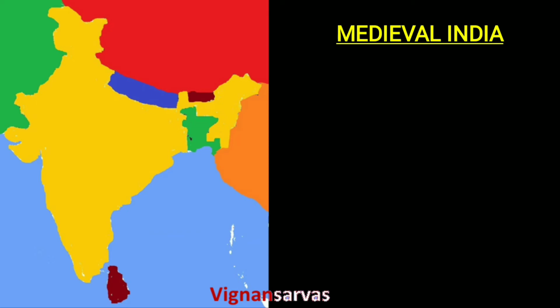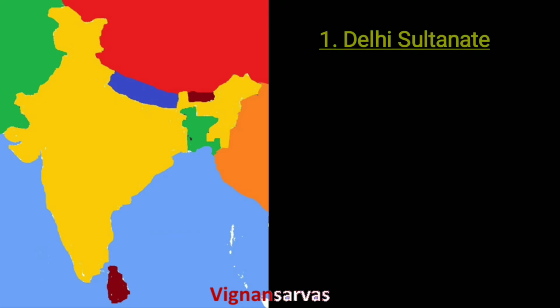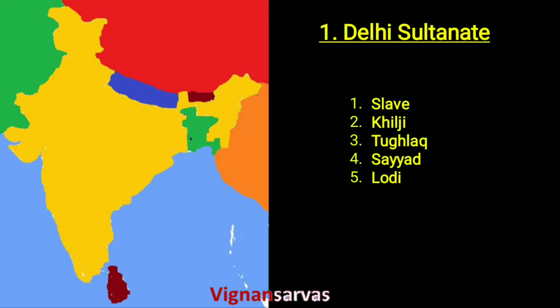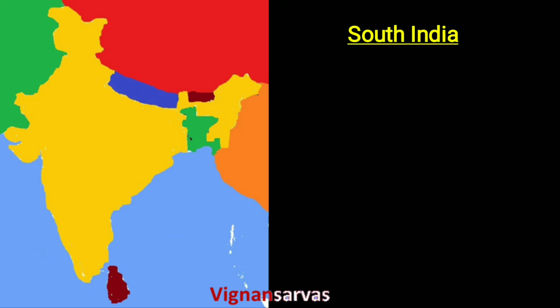In this period, North India was mostly dominated by the Persian and Central Asian rulers. The Persian rulers were also known as the Delhi Sultans. The Delhi Sultanate comprised five families. One is Slave, Khilji, Tughlaq, Sayyid, and Lodis. In this time, South India was